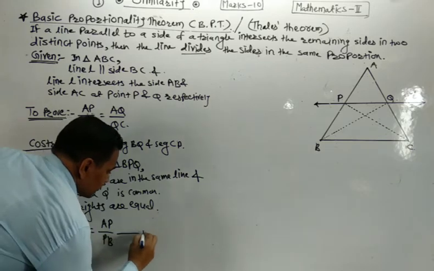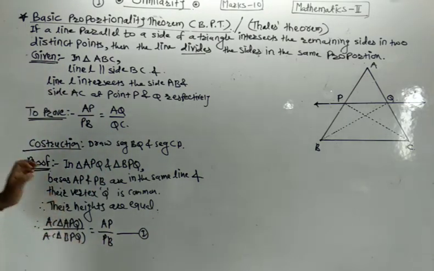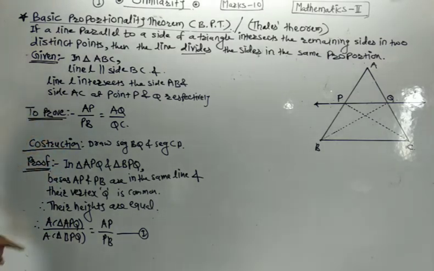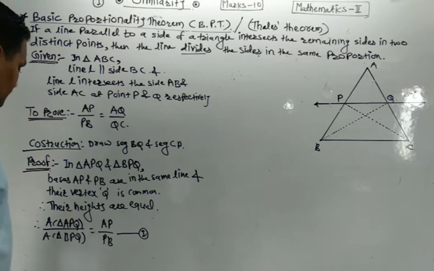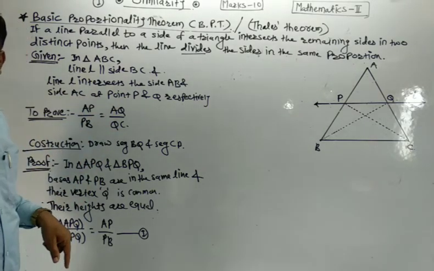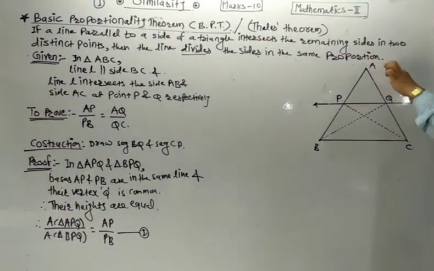This is statement number first. Why? Triangles having equal height. Property of areas of two triangles having equal heights. Understand? We have written here. Now, let us find the value of AQ by QC. To find AQ by QC, we consider the two triangles having bases AQ and QC.